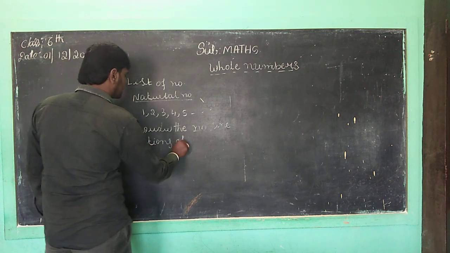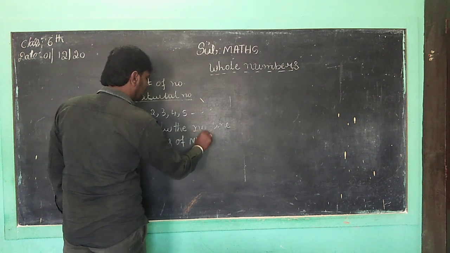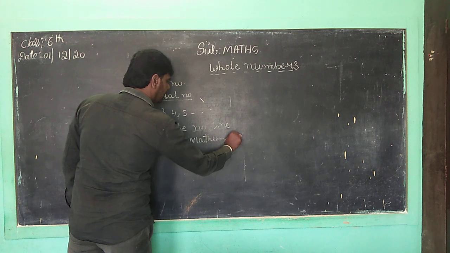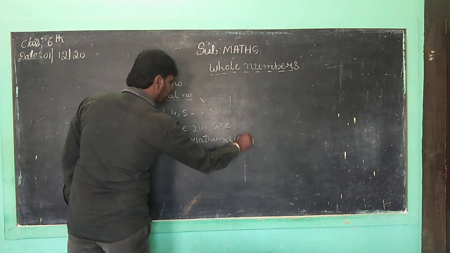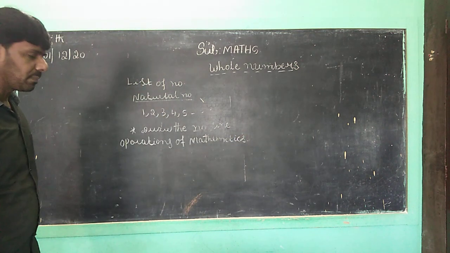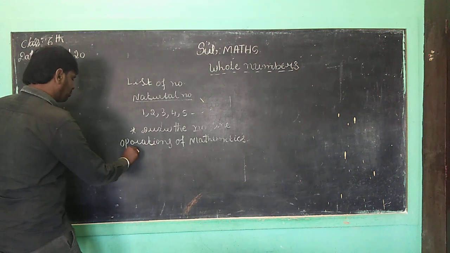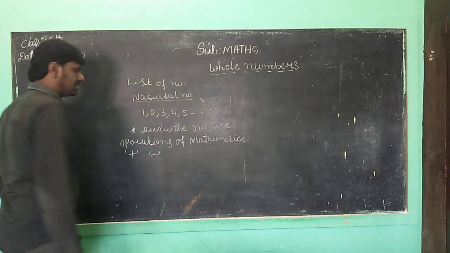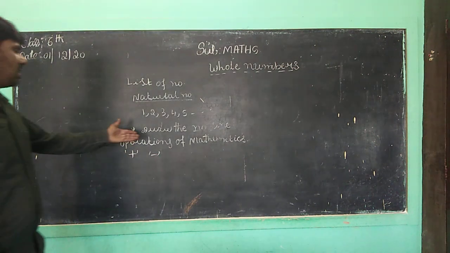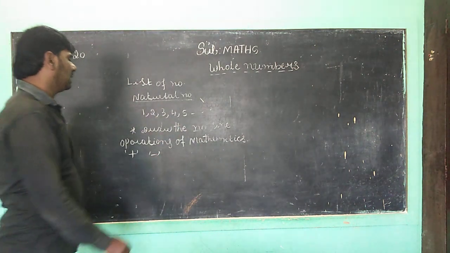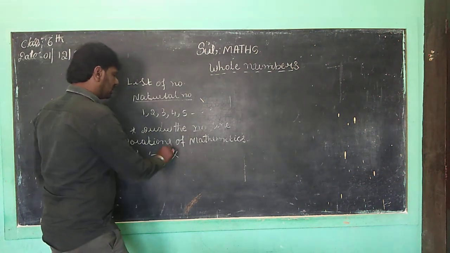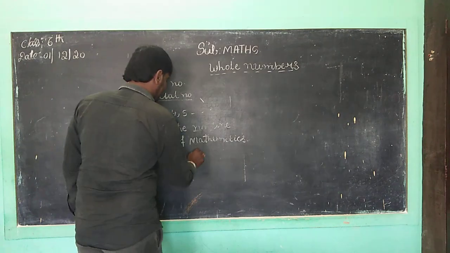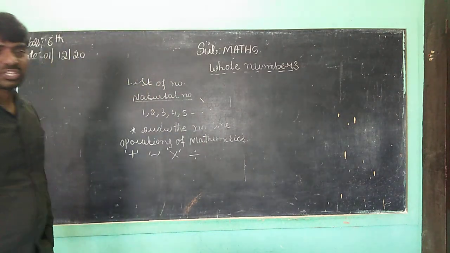What are the operations of mathematics? Addition, subtraction, multiplication. This is addition, and subtraction. The symbol of plus is addition. The symbol of minus is subtraction, and the symbol of into is the product, children. And division. Correct, children? These are the operations, children.